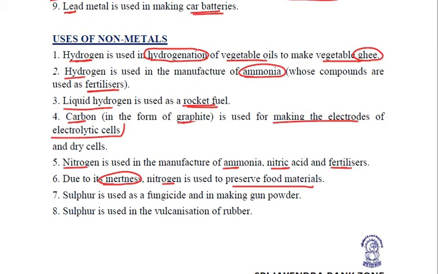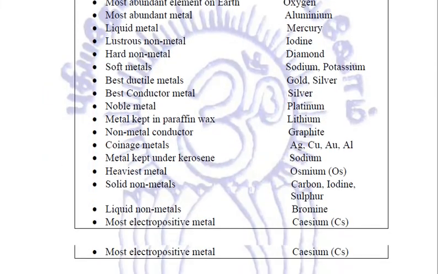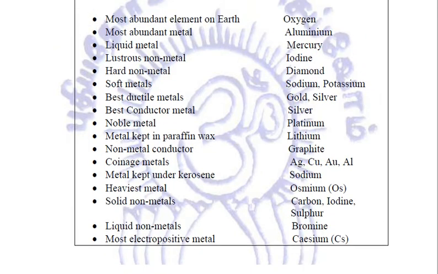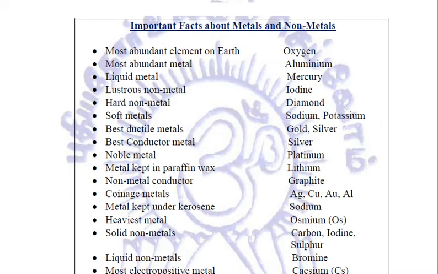Right? Sulfur is another non-metal which is very important. It is used as a fungicide to kill fungus, and it is also used in making gunpowder. This sulfur is further used in a process called vulcanization of rubber. Fine. So these are a few uses of non-metals. Right. Now, a few important things related to a few important metals and non-metals. Let us try to relate these facts.